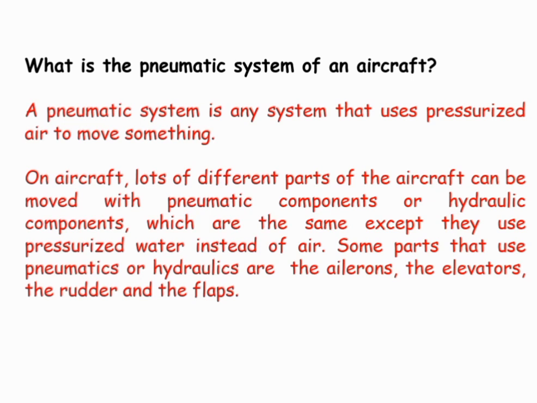What is the pneumatic system of an aircraft? The pneumatic system of an aircraft is a system in which pressurized air is used to move the different control surfaces. In aircraft, there are different parts which can be moved with pneumatic components. Hydraulic systems use pressurized fluid instead of air. Elevators, ailerons, rudders, and flaps are the components which use pneumatics or hydraulics.